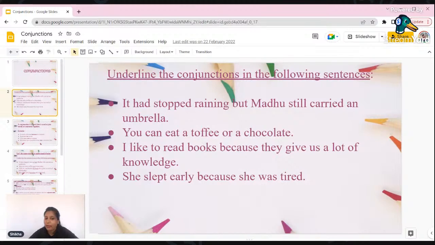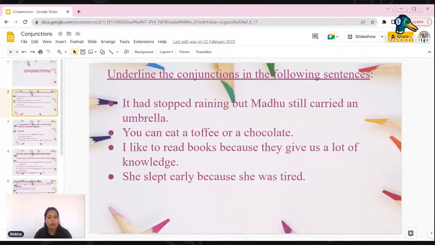Here we have subject, verb, object, everything in each part of the sentence. But how are we joining these two sentences? We are using the conjunction but. So, it had stopped raining, but Madhu still carried an umbrella.